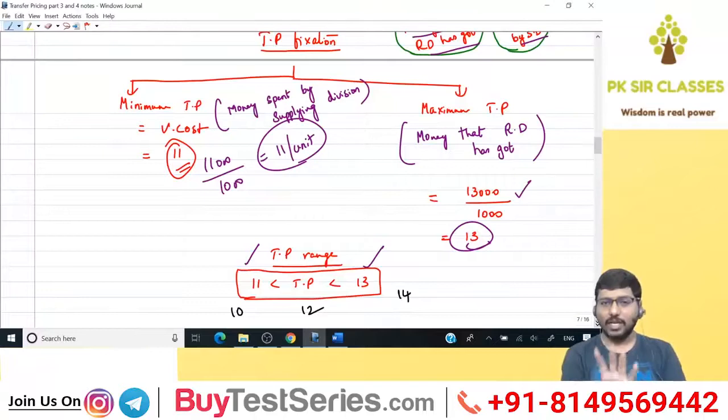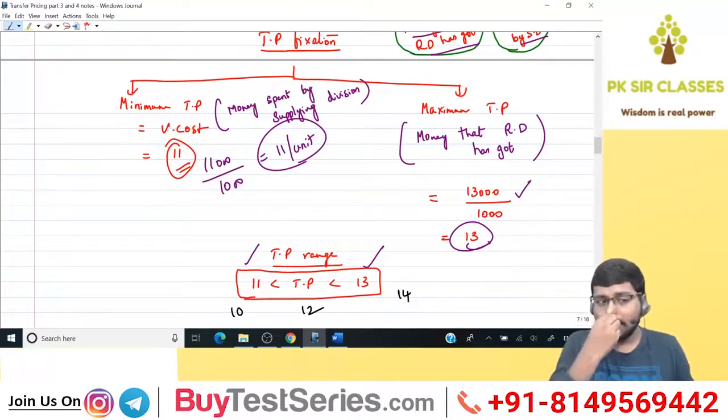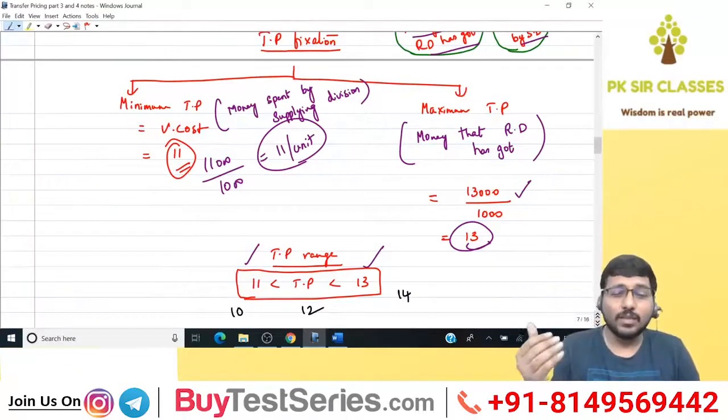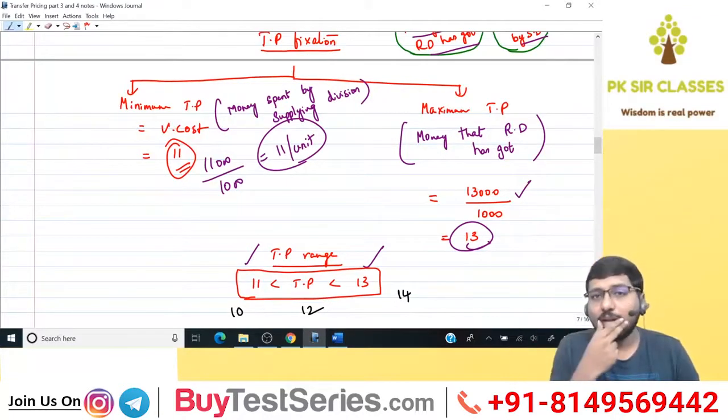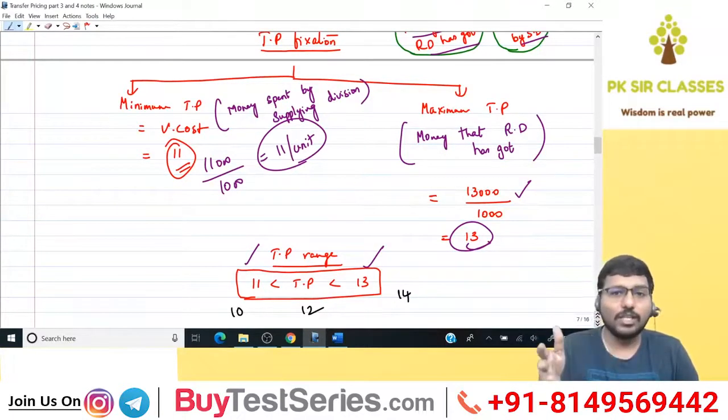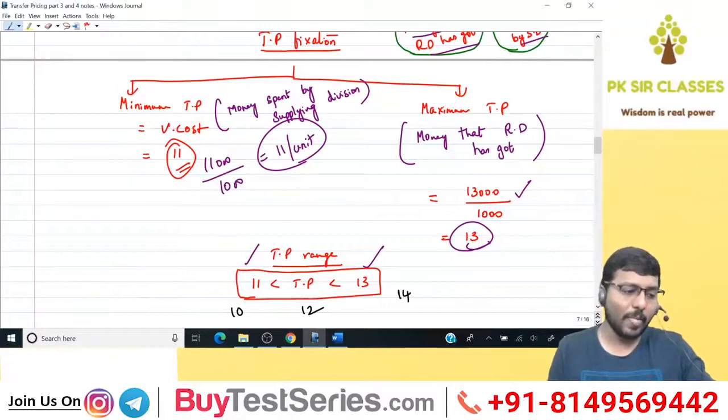Right now, this is the understanding. When we go further, things will change. Please try to understand that the logic I'm going to tell you depends upon the situation of this existing question. When there is a chance of the receiving division buying from outside at an external buying price, then things will change accordingly. I'll explain that when I go to the next sum. Step by step, we will learn.